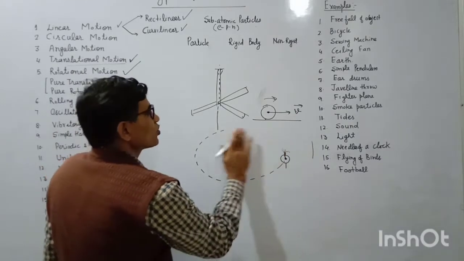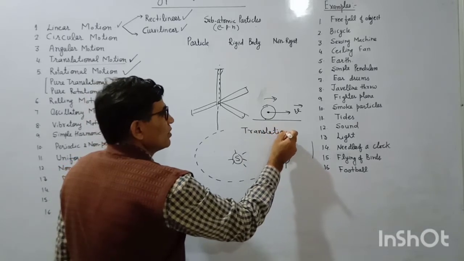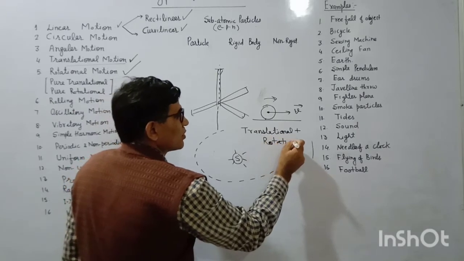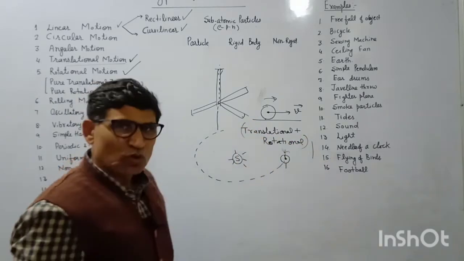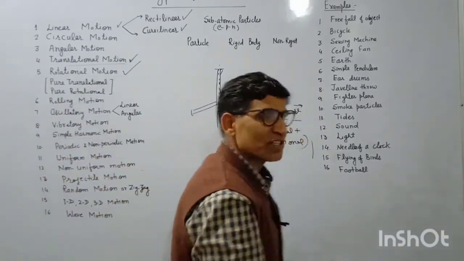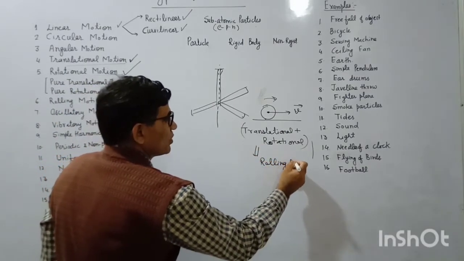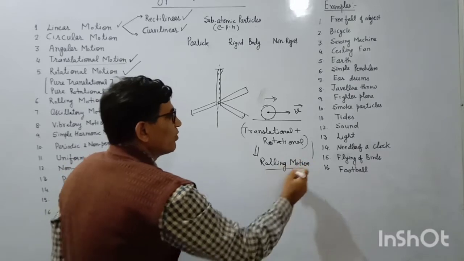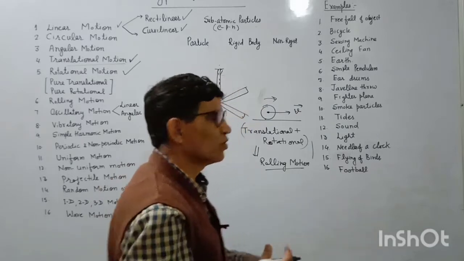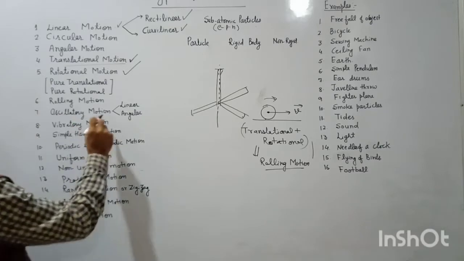So here the motion is translational plus rotational. Rolling motion is an example of translational plus rotational motion. In our daily life we have various kinds of motions, and we will discuss the examples later on. First we take more examples, like the next one, oscillatory motion.